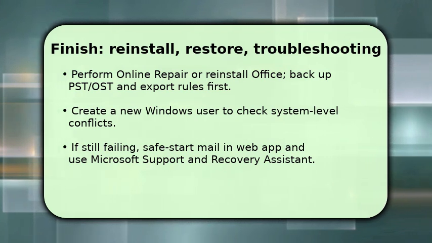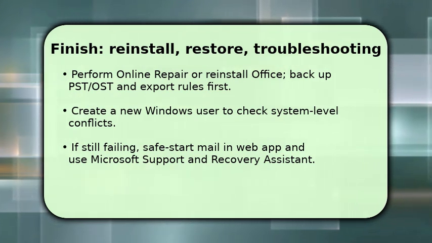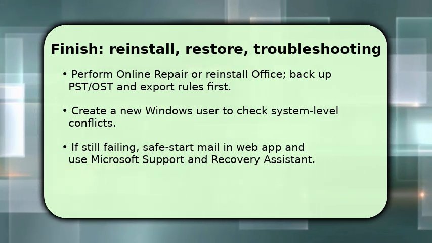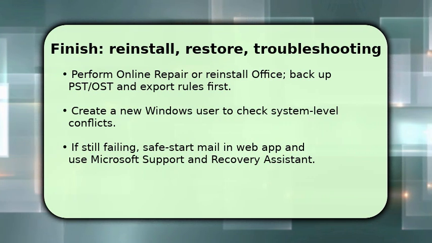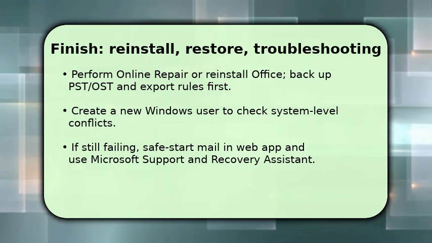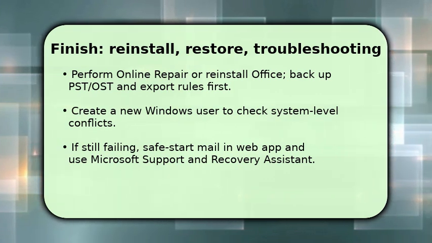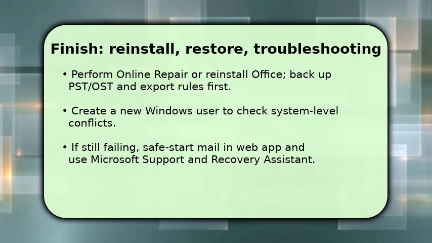If reinstalling still fails, create a new Windows user account and set up Outlook there to rule out system-level conflicts. Once done, verify mail access via the web app and re-import data. If Outlook continues to refuse startup, use the Microsoft Support and Recovery Assistant or contact your admin.